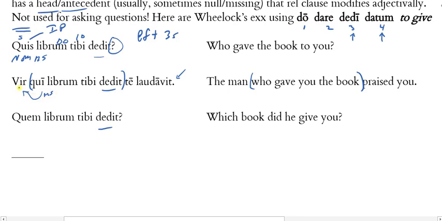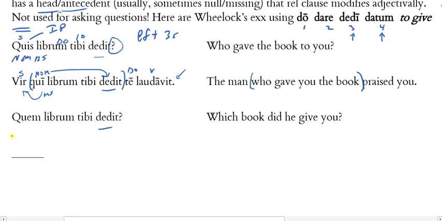The antecedent or head is man, and it's nominative because it's the subject of this relative clause. There is dedit, the man who gave the book to you, right? And what about that man? He's the subject, he's nominative, he praised you. All right, so the man praised you. Which man? The man who gave you the book. So relative clauses are adjectival. Here it's modifying the noun vir.